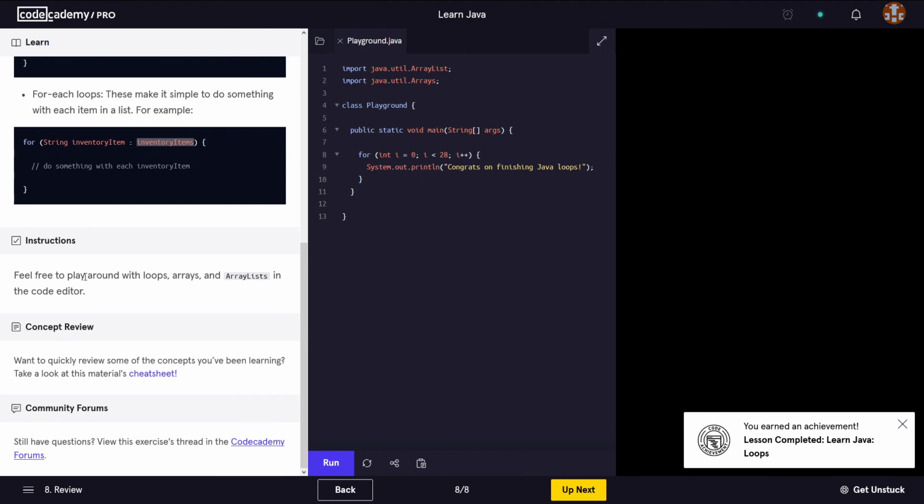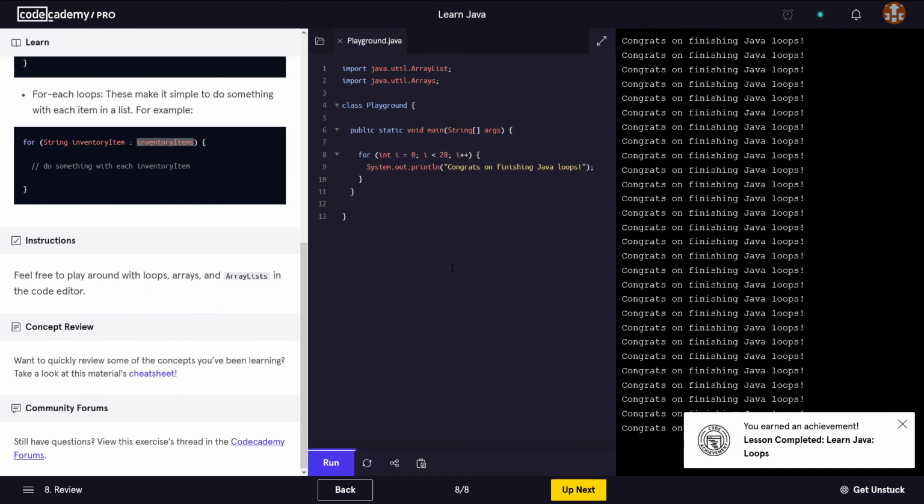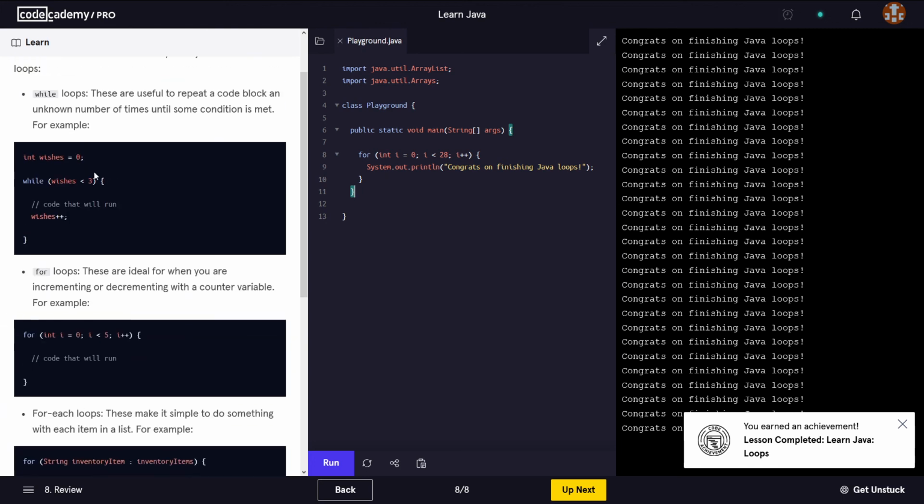Okay, let's have a look at the instructions. Feel free to play around with loops, arrays, and array lists in the code editor. So let's run this code and see what happens. This would print 28 times this piece of text. And we could do the same thing with a while loop. So we would say while and we would declare some sort of a variable, while print is less than 29, for example, then System.out.println this text.